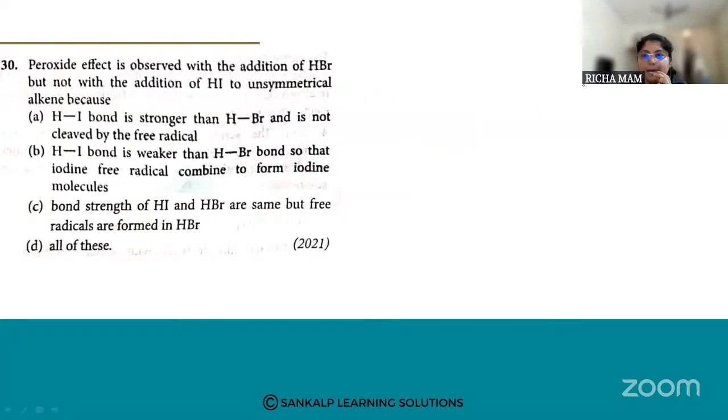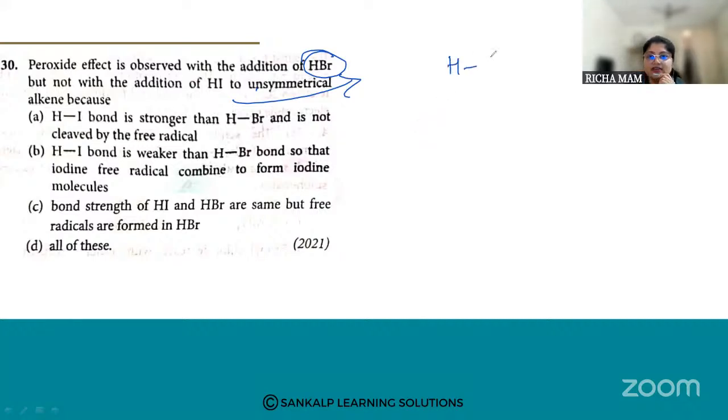Next question. Peroxide effect is observed with the addition of HBr, but not with the addition of HI to an unsymmetrical alkene, because? So the peroxide effect is observed when you add HBr and not when you add hydrogen iodide. Why is it observed with hydrogen bromide and not with hydrogen iodide for an unsymmetrical alkene? This is with respect to the Markovnikov rule.